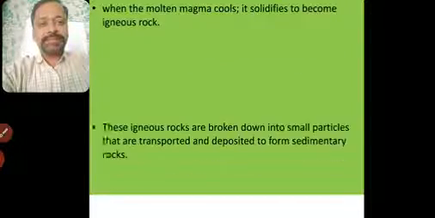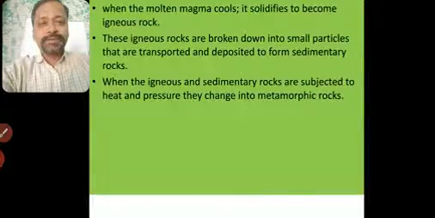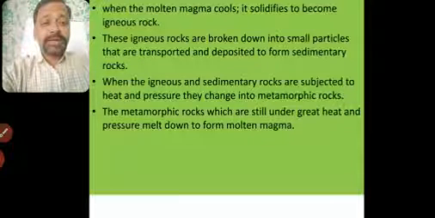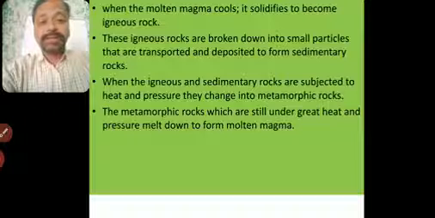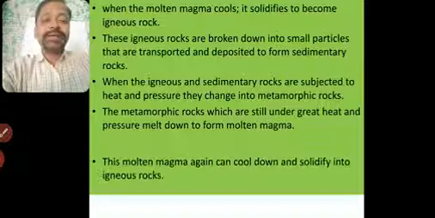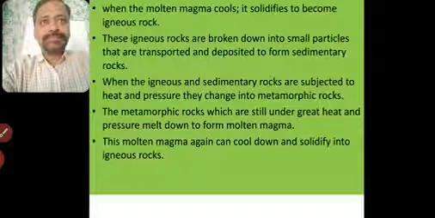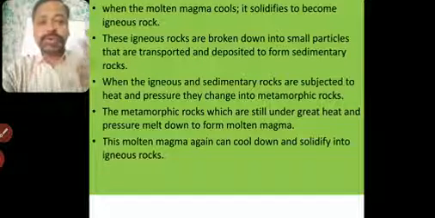Now you can see this again. Molten magma cools down into igneous rock, then sedimentary, then metamorphic rocks. Again, metamorphic rock which is still under great heat and pressure melts down to form magma, and this magma can again form a rock called igneous rock. So this is totally about rocks.